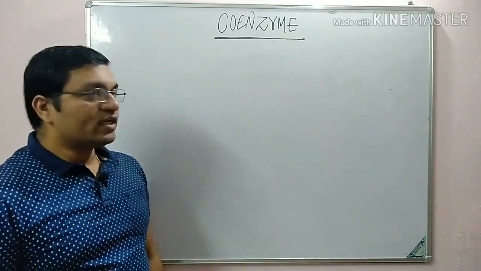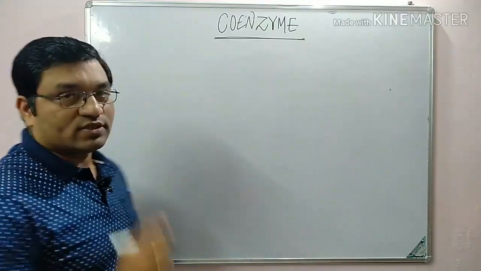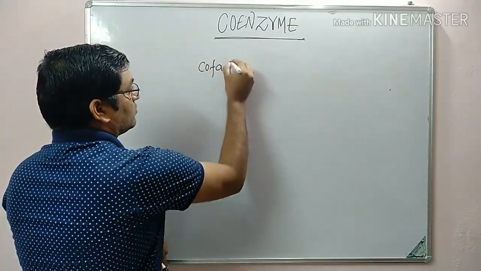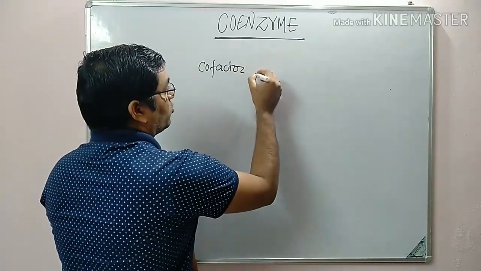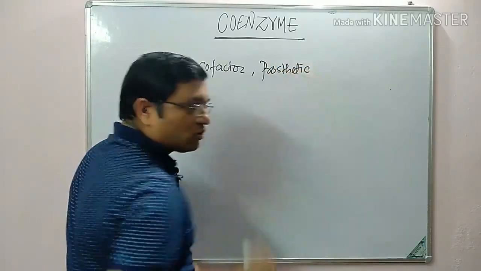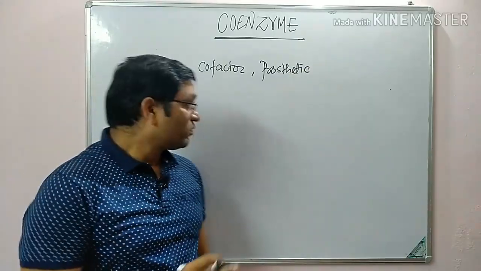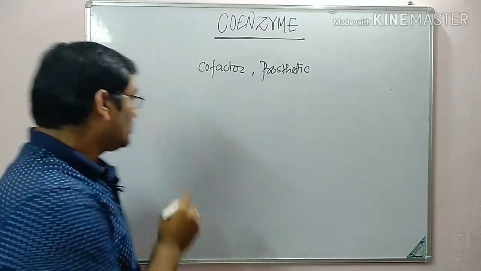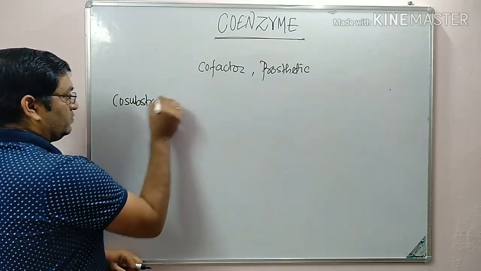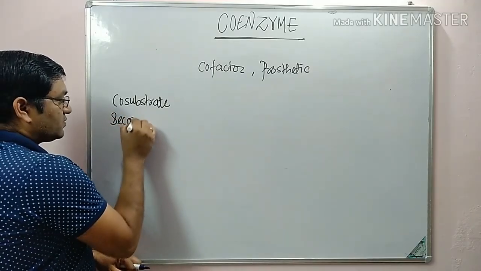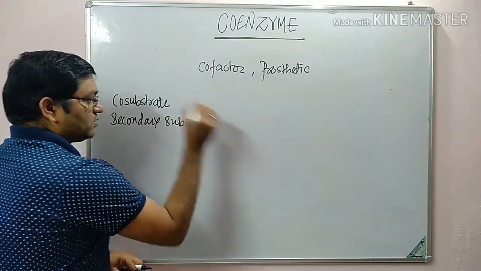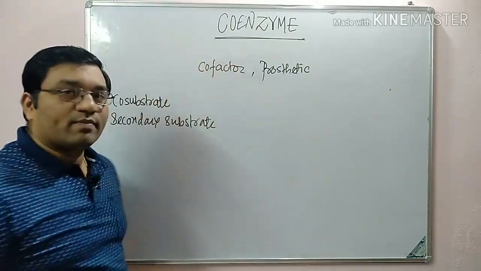Today we will learn about an important topic in biochemistry, that is coenzyme. The terms coenzyme, cofactor and prosthetic group are used loosely by various authors. These coenzymes are also known as co-substrate and secondary substrate, because they also take part in the reaction.